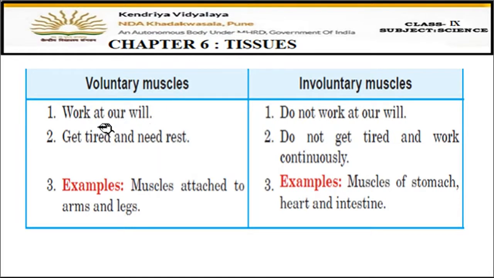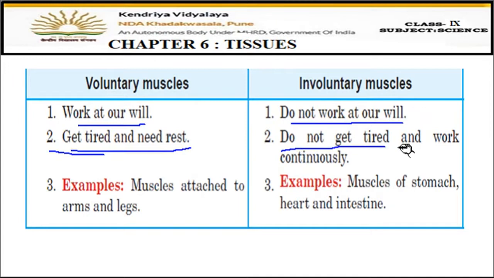So voluntary muscles are the muscles which work at our will, okay, which are under our control. And involuntary are those which do not work at our will, means they are working by their own. Now voluntary muscles get tired and need rest. You see that when we run a lot, or if you have exercised more, then your muscles get tired, you feel tired and you need rest.